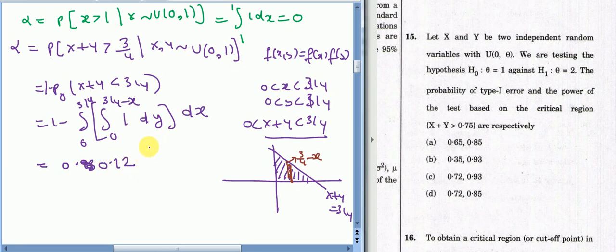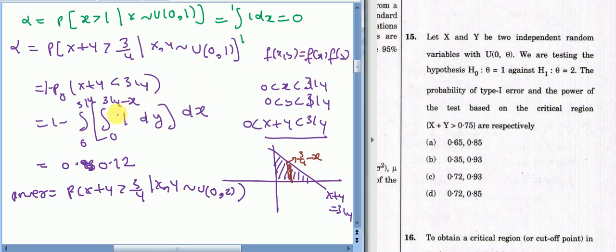And in a similar way, when you do it for calculating power, what is power? Probability of rejecting H0 when your H1 is true. So when your H1 is true, x, y will follow uniform 0, 2, and then f(x,y) will change to 1 upon 2 into 1 upon 2, that is 1 upon 4.